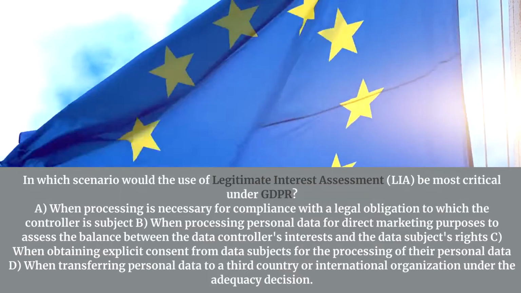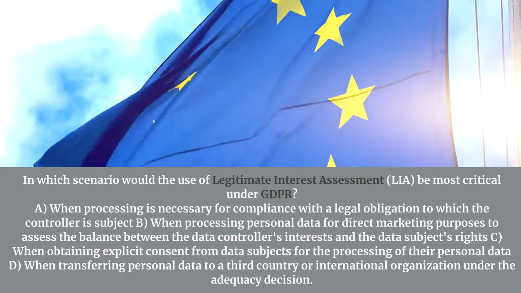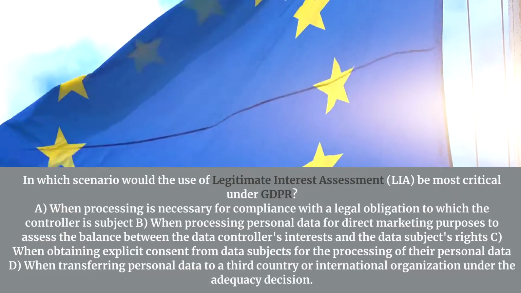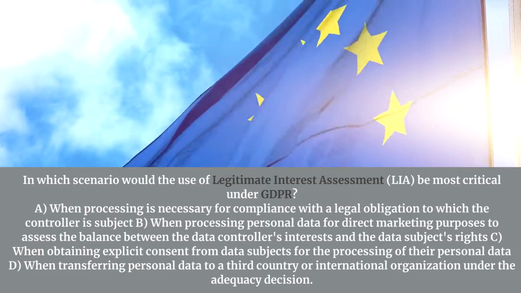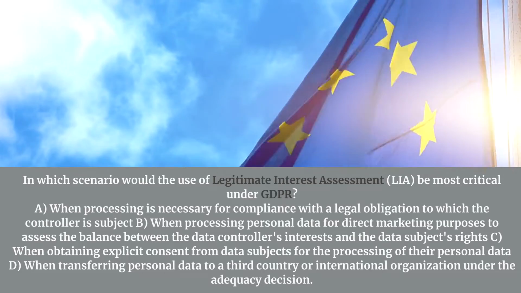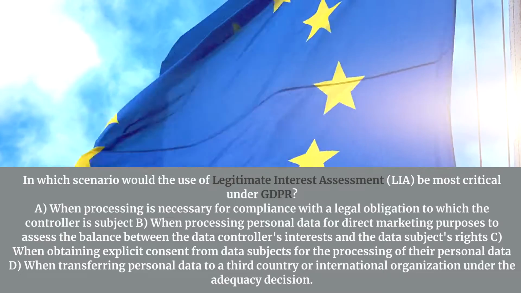In which scenario would the use of legitimate interest assessment, LIA, be most critical under GDPR? A. When processing is necessary for compliance with a legal obligation to which the controller is subject. B. When processing personal data for direct marketing purposes to assess the balance between the data controller's interests and the data subject's rights. C. When obtaining explicit consent from data subjects for the processing of their personal data.